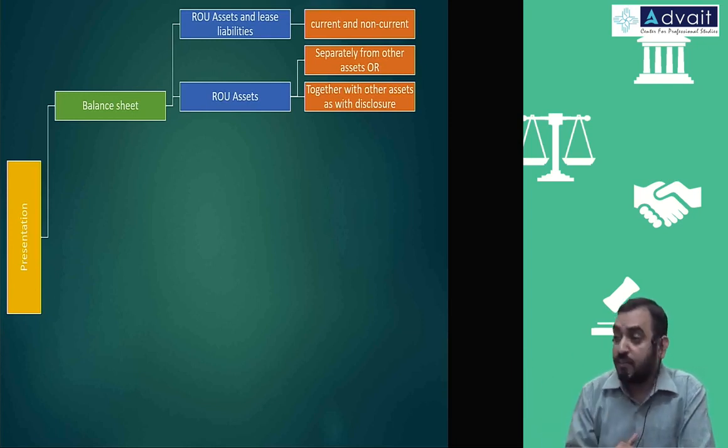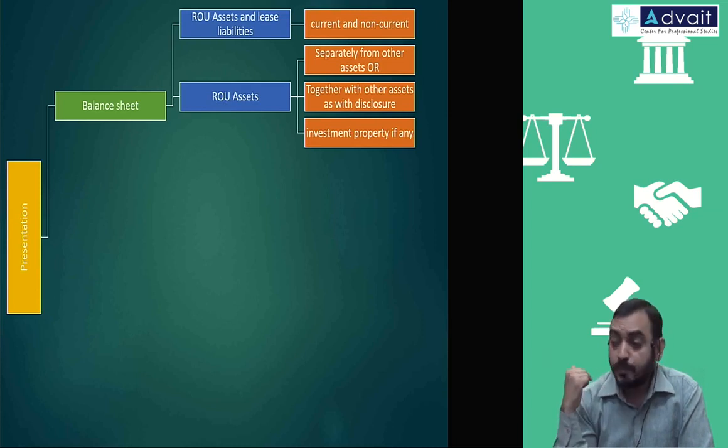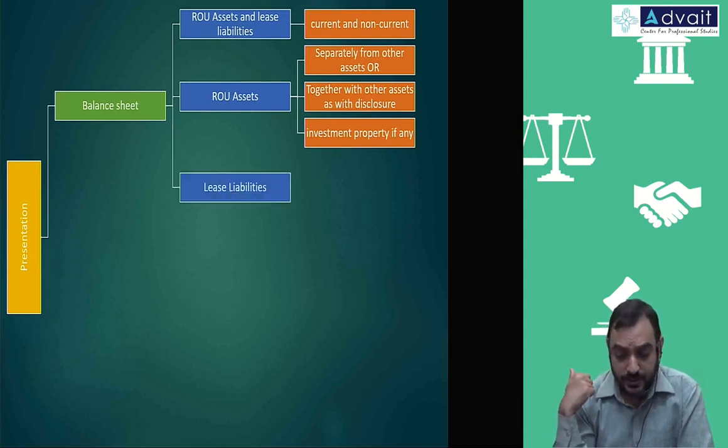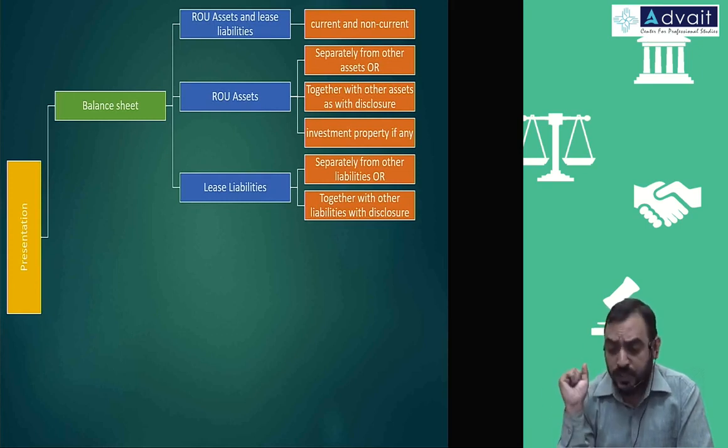In the notes to accounts, you can give a disclosure: out of the above office equipment, so much is not owned but leased assets. And sometimes it can be investment property also. If you take it on lease for rental purpose or capital appreciation purpose, it's not that every asset you take on lease should be used by you. It can be investment property. So valuation of this ROU asset will now be under investment property. Ind AS 40 will apply when you're holding the asset for capital appreciation purpose but not for using the asset for your business. Same lease liabilities can be shown separately from others, or you can show together with other liabilities with a proper disclosure.